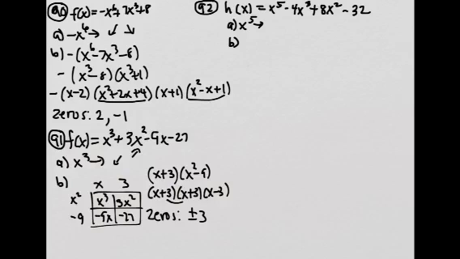For 92, the leading term is x to the 5th. So the degree is odd and the leading coefficient is positive, so this is going to have a down-up end behavior. Since it's 4 terms, I'm going to try the 2 by 2 again. I'm going to arrange the terms like I did on number 91: x to the 5th in the first box, then -4x cubed, then 8x squared, and then -32.